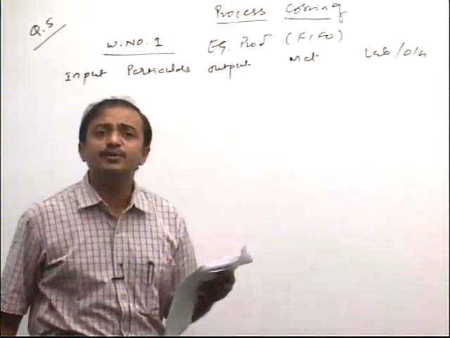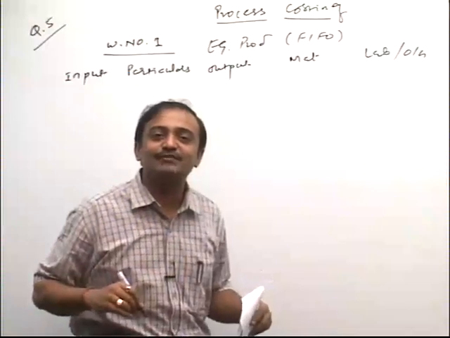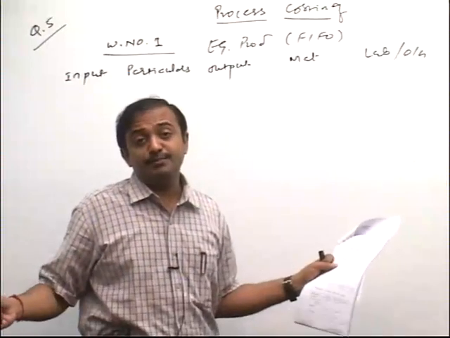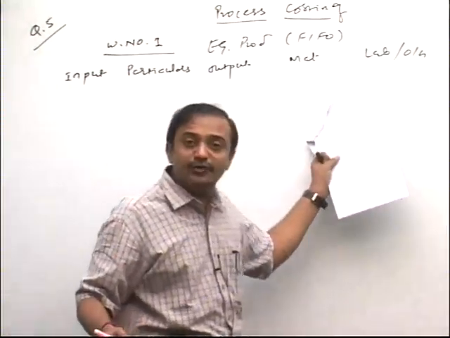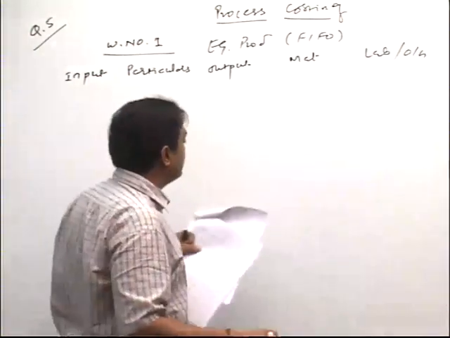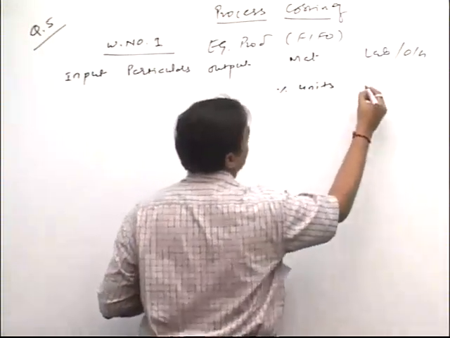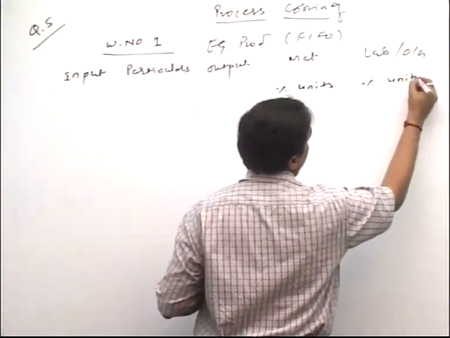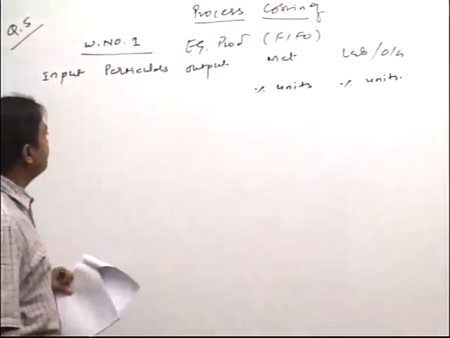Friends, for labor and overhead I keep a common column because their percentage of completion given is what, friends? Same. If the percentage of completion for labor and overhead is given different, then we should prepare separate columns for labor and what, friend? Overheads. Friends, inner columns: percentage, units, percentage, units. Ready, friends? Okay.